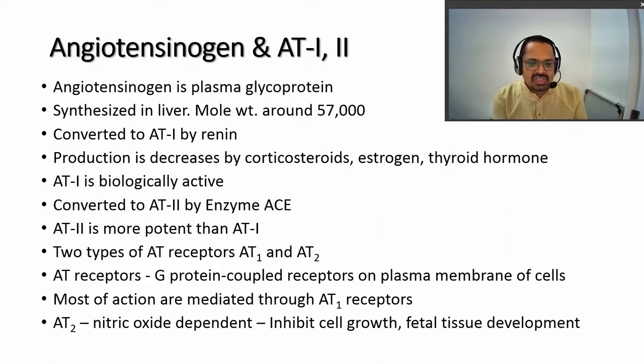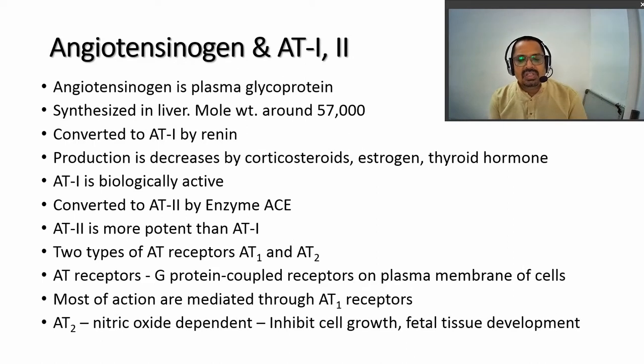Then this angiotensin 1 is converted to angiotensin 2 by the converting enzyme. Already we have seen angiotensin 2 is more potent than angiotensin 1, almost 4 times more potent. There are two types of receptor for the action of angiotensin 1 and angiotensin 2, that is AT1 and AT2.